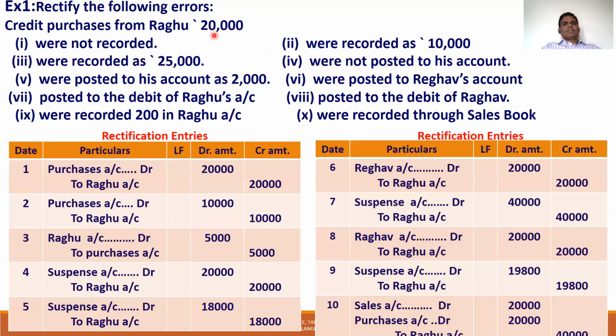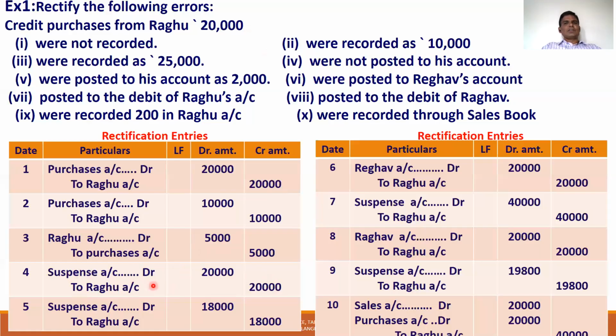And purchase from Raghu 20,000 were not posted to his account. That means goods purchased, purchase account is debited, okay, but not posted to his account. Now post to his account, how much? 20,000 is credited to Raghu account. What is debit? When nothing is there, you have to use suspense account.